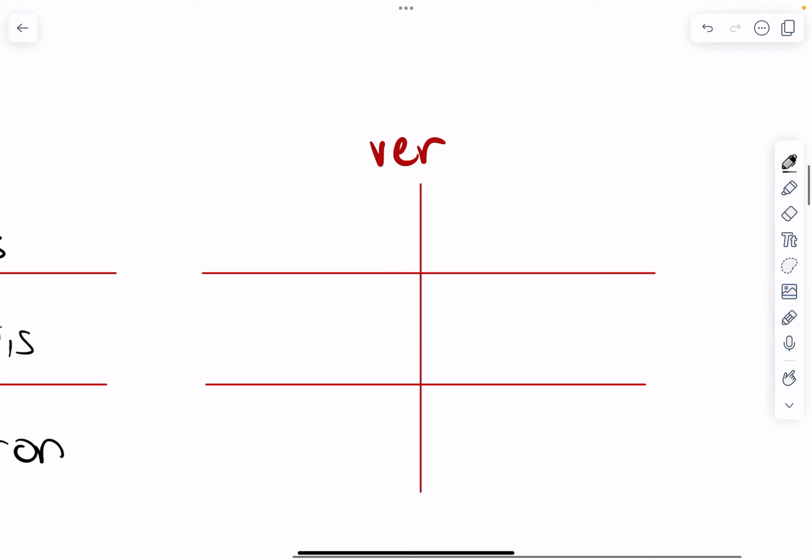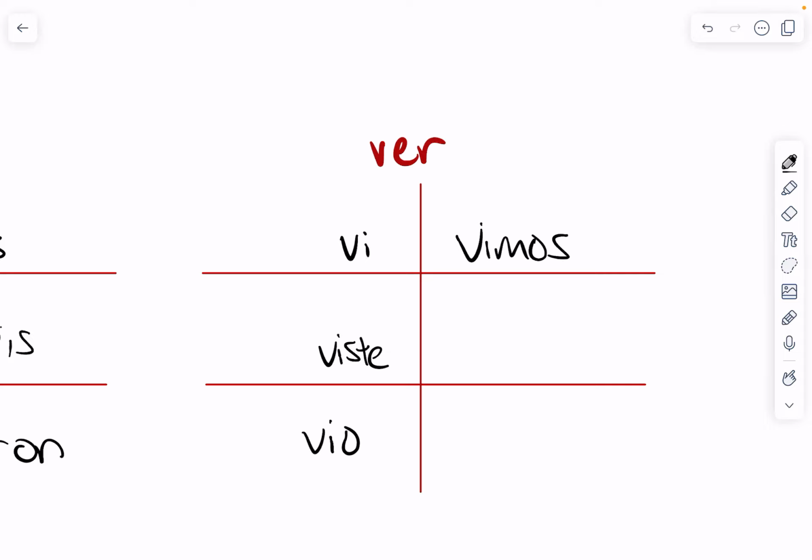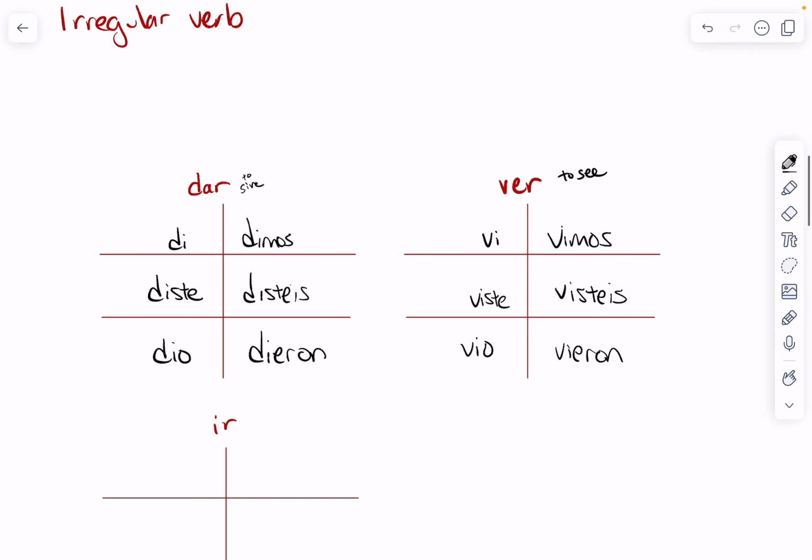A very similar verb to this is the verb ver. Yo vi, tú viste, usted, ella vio, nosotros vimos, vosotros visteis, ellos vieron. Ver, to see. No accents on this verb either.